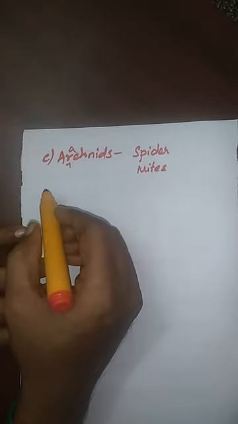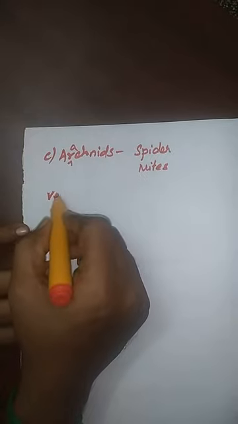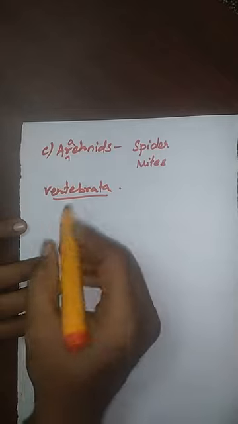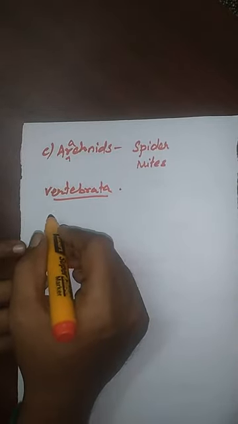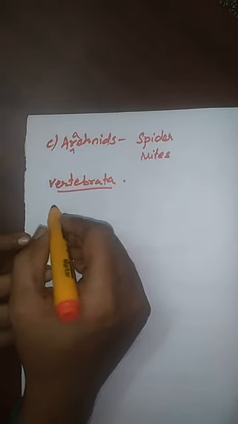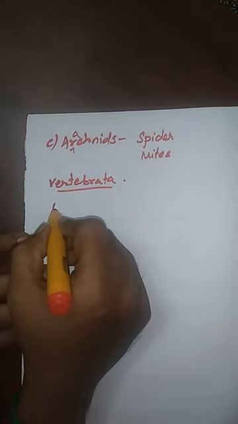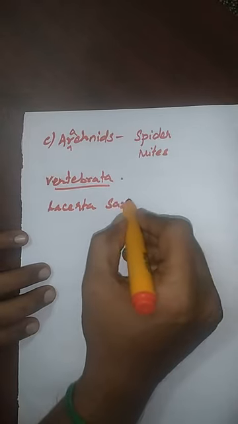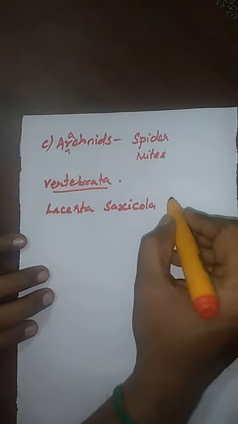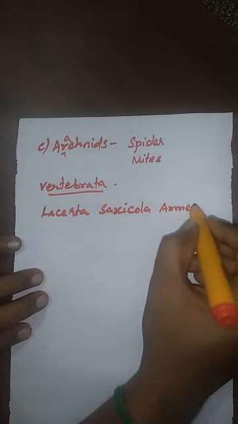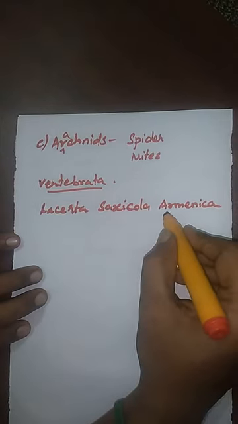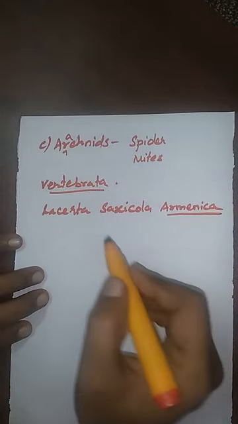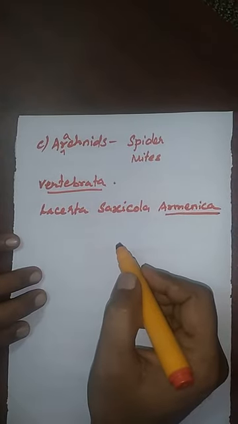And now we have the example from the vertebrata. The examples for parthenogenesis occurring in the vertebrata are Lacerta saxicola armeniaca. Armenia is a location. From this we are giving the name for the Lacerta saxicola, which is an organism.